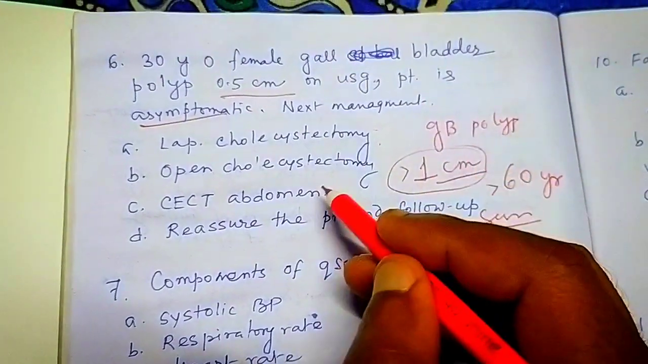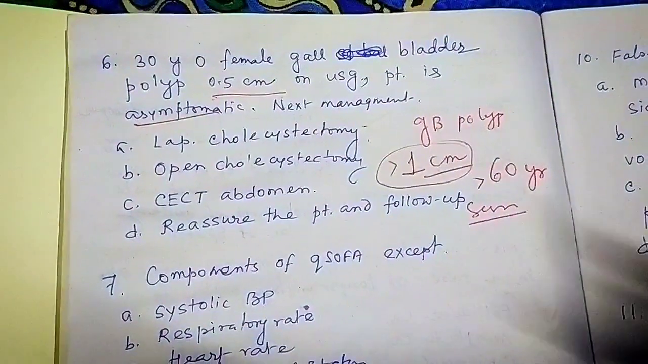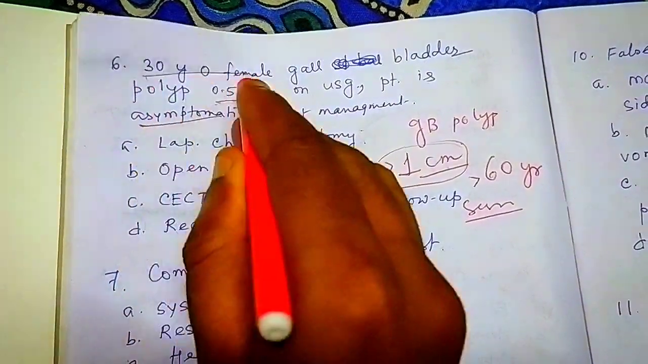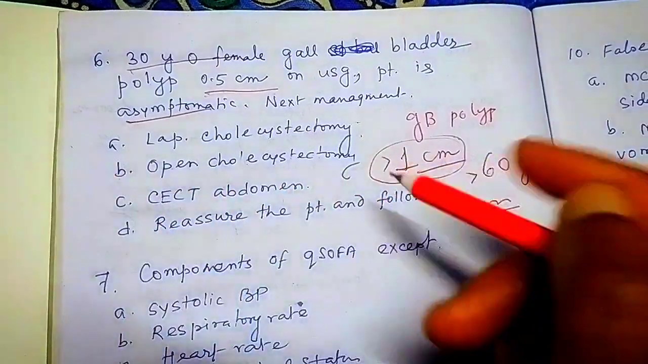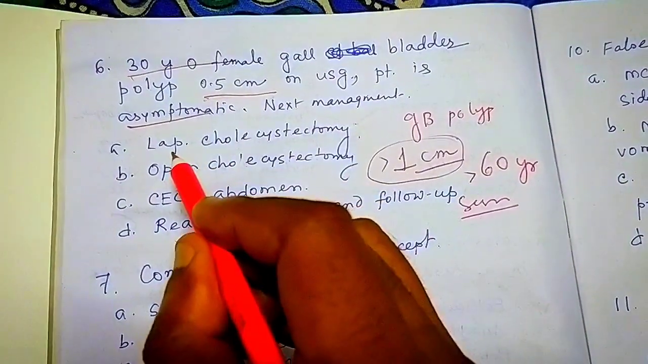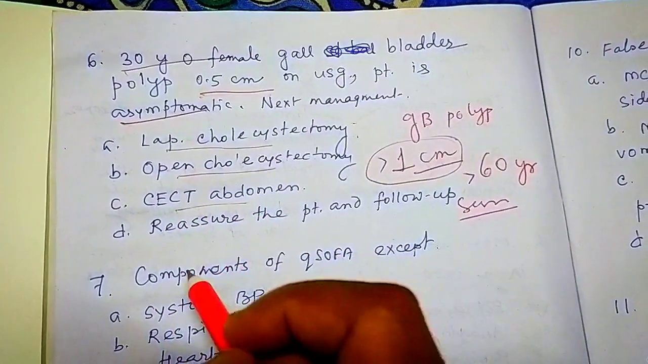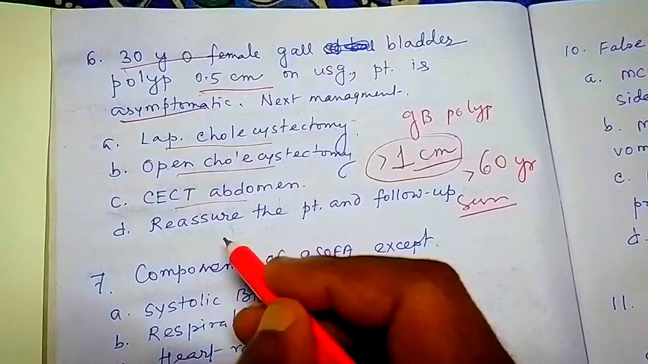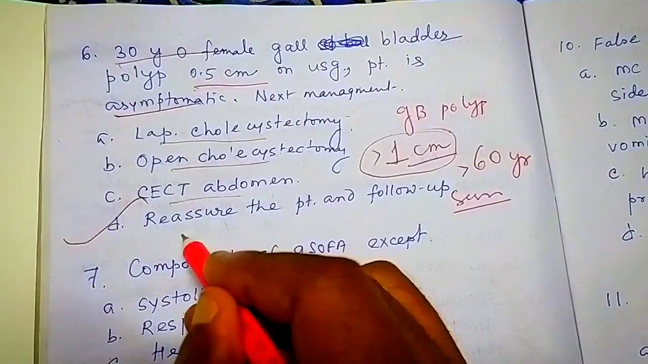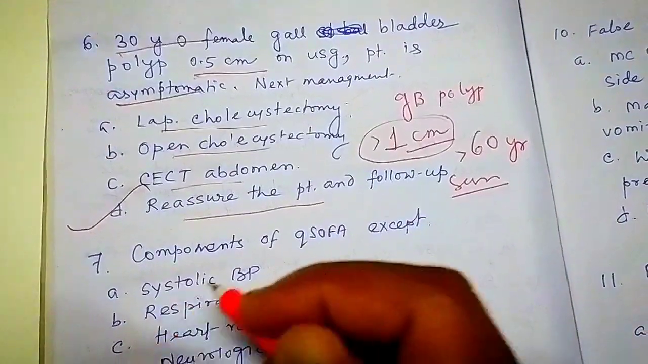Here the polyp is 0.5 centimeter, it is not 1 centimeter or more. Very small polyp. And what is the age? The age of the patient is also less, 30. It is a young patient, not an old patient. So we will not go for lap cholecystectomy, open cholecystectomy, or CT abdomen. No, we will not go for all this. We will just reassure the patient and follow up. So this is the answer.